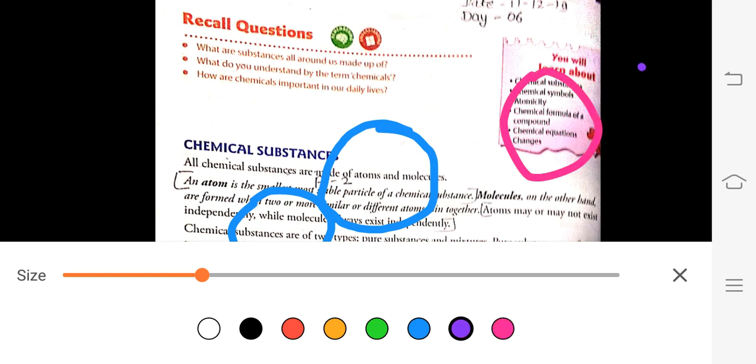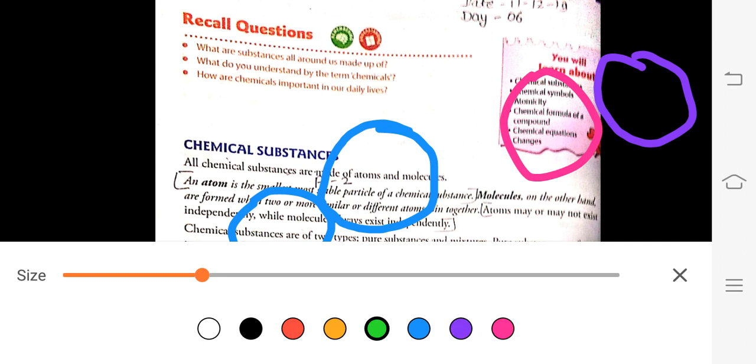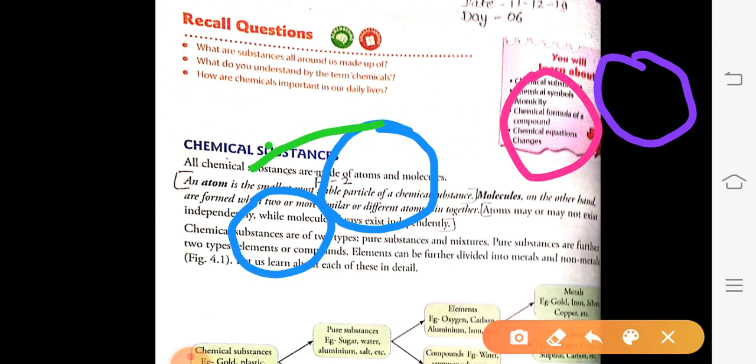When two or more atoms of similar or different kind join together, they form a molecule.